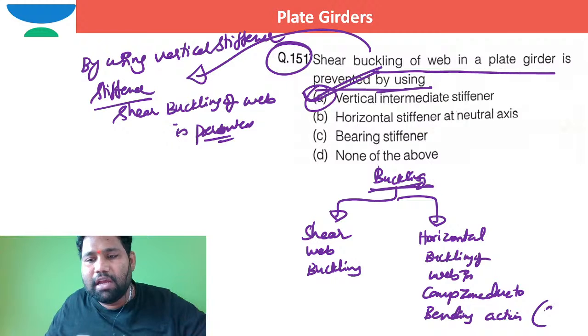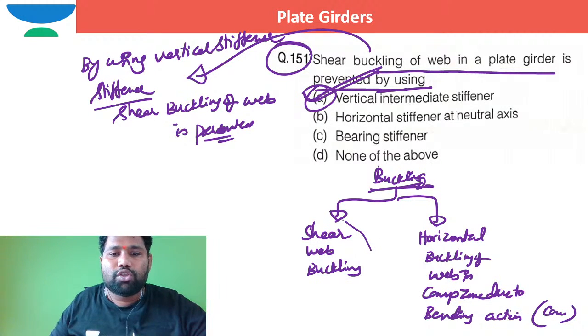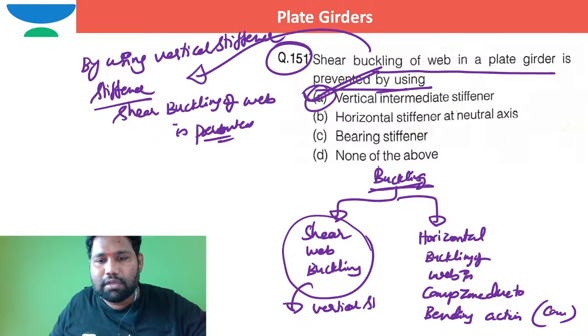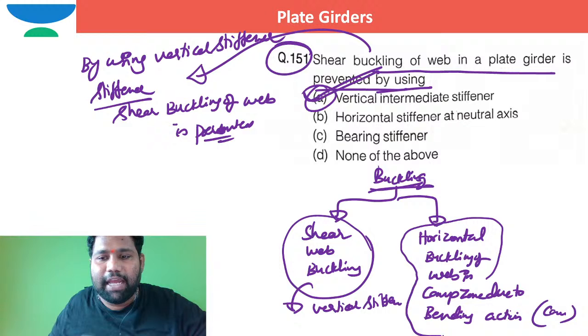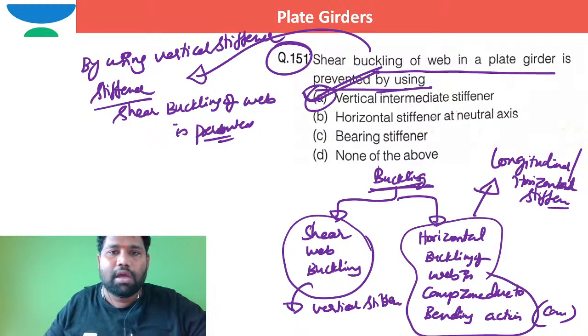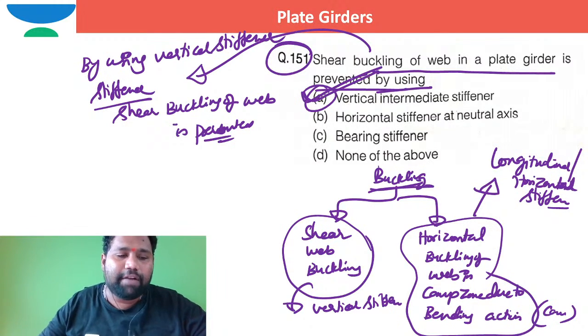Due to a bending action, compression force will come into picture. To stop this shear web buckling, we generally provide vertical stiffeners. If there is a chance of horizontal buckling in web because of bending action, in such case I need to provide longitudinal or horizontal stiffeners. So for this question the perfect option is option A.